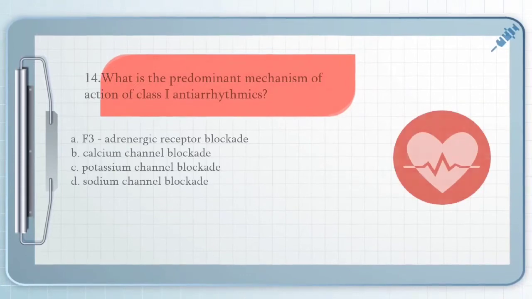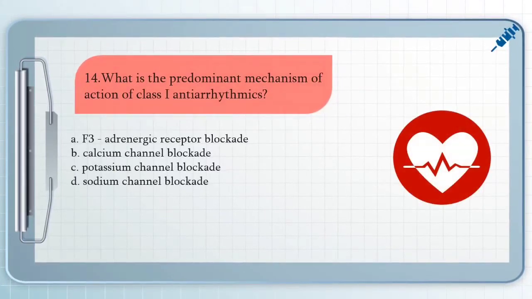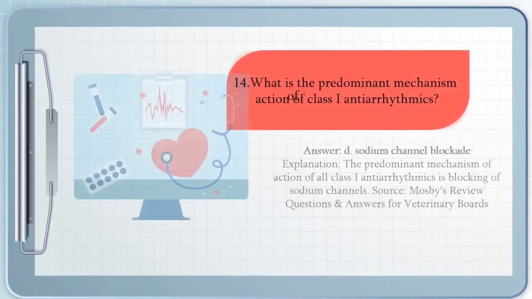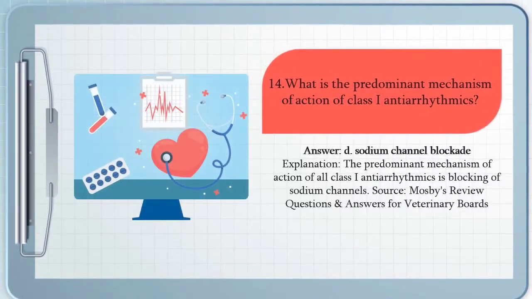For question number 14, what is the predominant mechanism of action of class 1 antiarrhythmics? A. Beta adrenergic receptor blockade, B. calcium channel blockade, C. potassium channel blockade, and letter D. sodium channel blockade. The answer for question number 14 is letter D. The predominant mechanism of action of all class 1 antiarrhythmics is blocking of sodium channels.